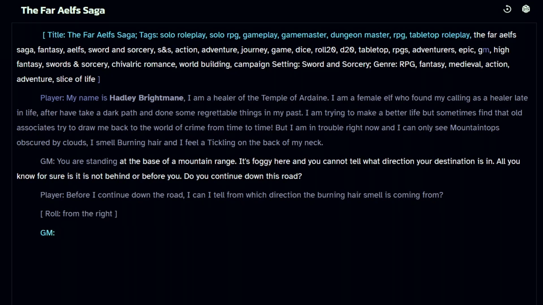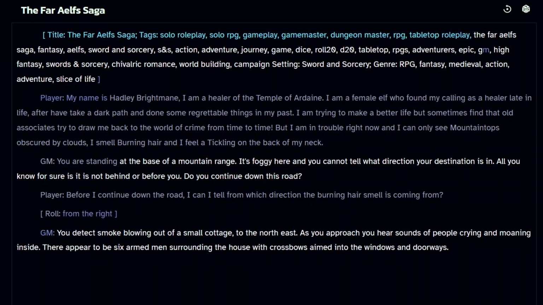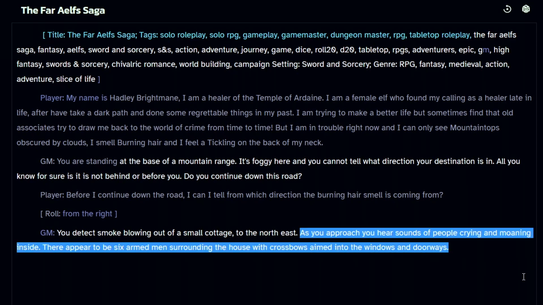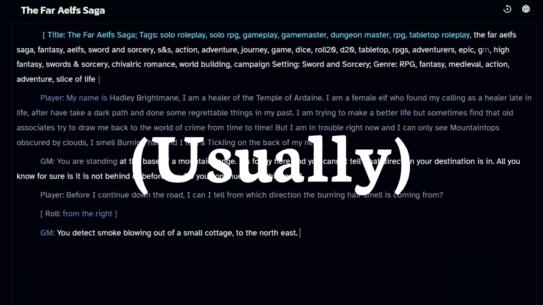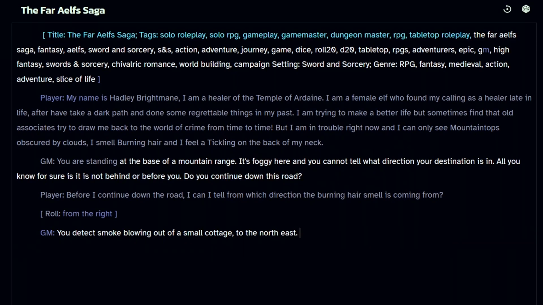Again, for the first few generations, I'm going to put in the word GM in order to let it know that it is the GM's turn. So it has given us east, or in this case, northeast, where I detect smoke blowing out of a small cottage. Now you'll see that the GM is starting to try and play the turn for me, telling me that I approach and telling me I move in that direction. All you need to do is just erase this. Over time, it will stop doing that as you train it basically on what it is you want to do.